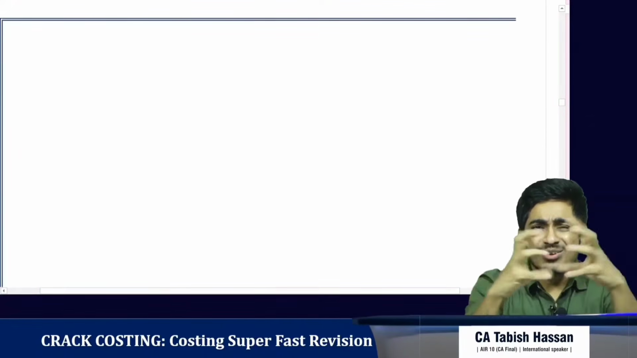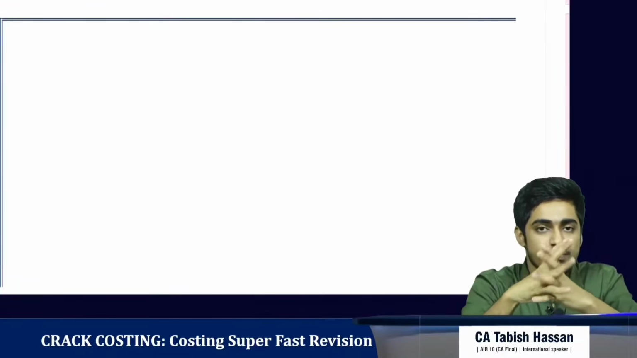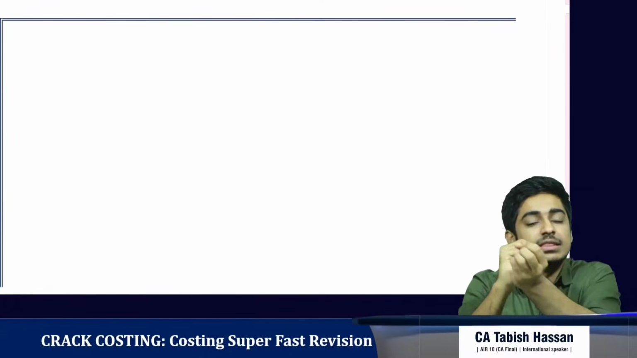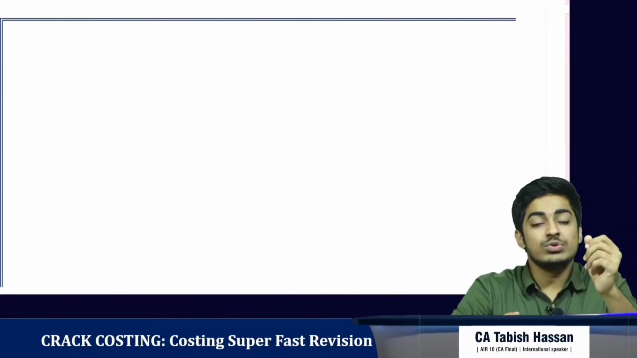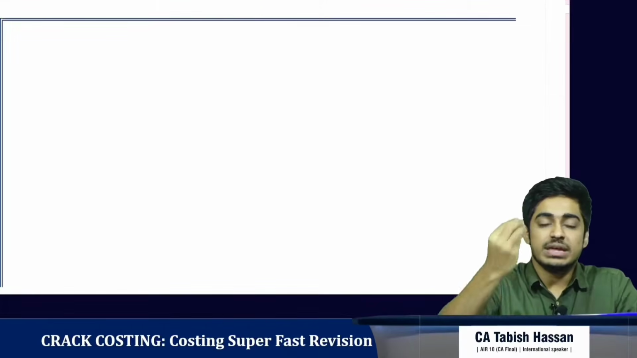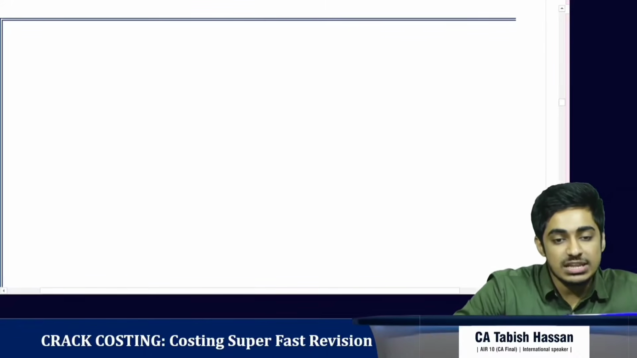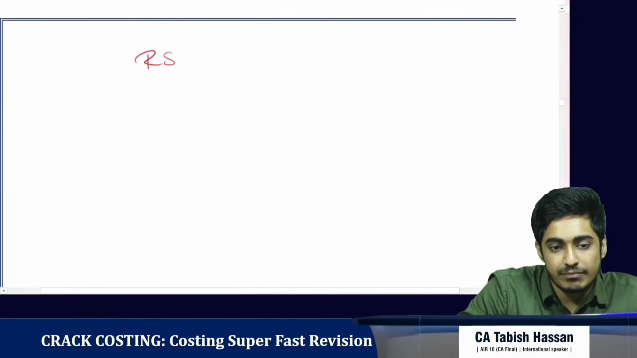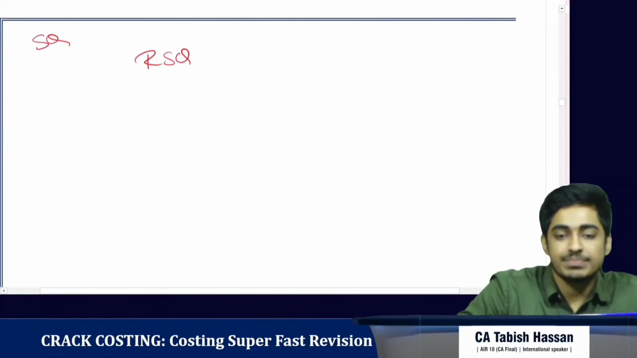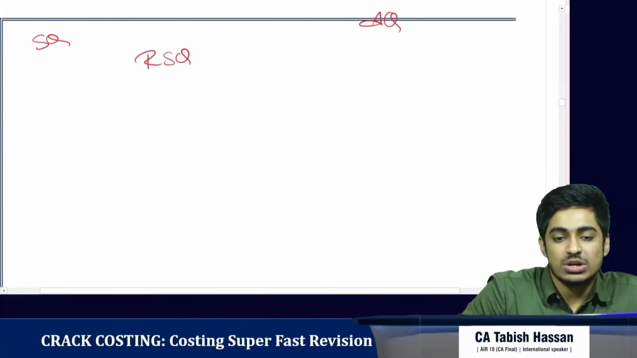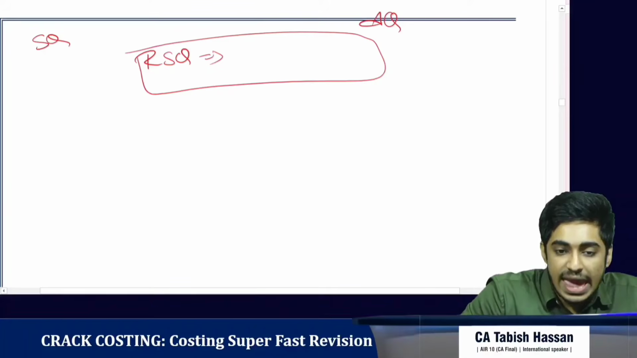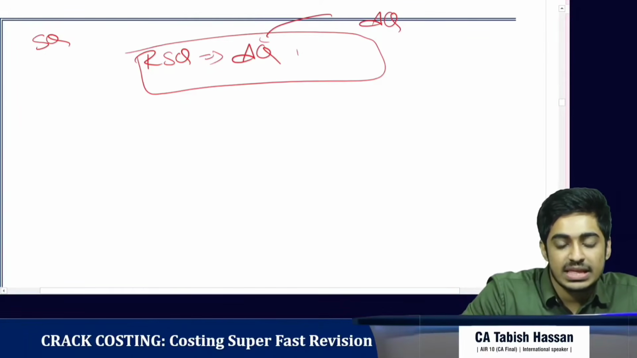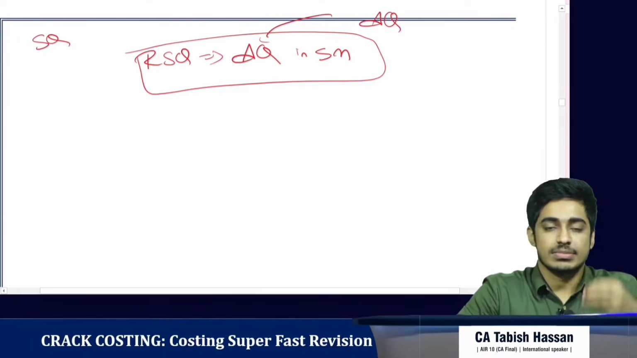We allocate the increase in cost of 75 rupees between the change in mix and the change in quantity. How do we do that? So we should bring a new element called the revised standard quantity. So we have standard quantity, we have actual quantity. What is this revised standard quantity? Here we bring actual quantity in the standard mix. I'll explain.